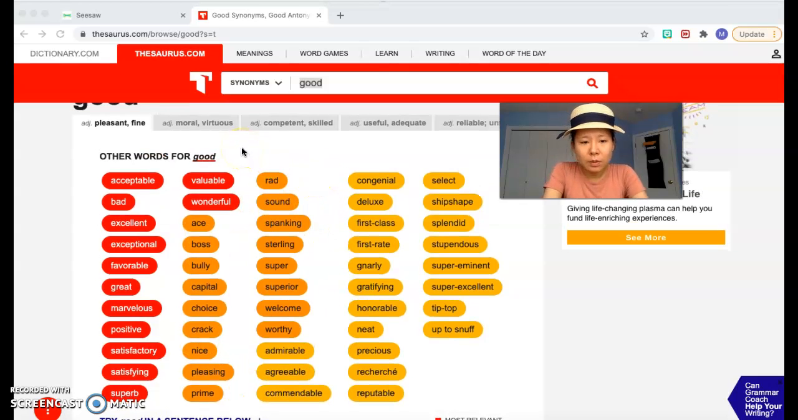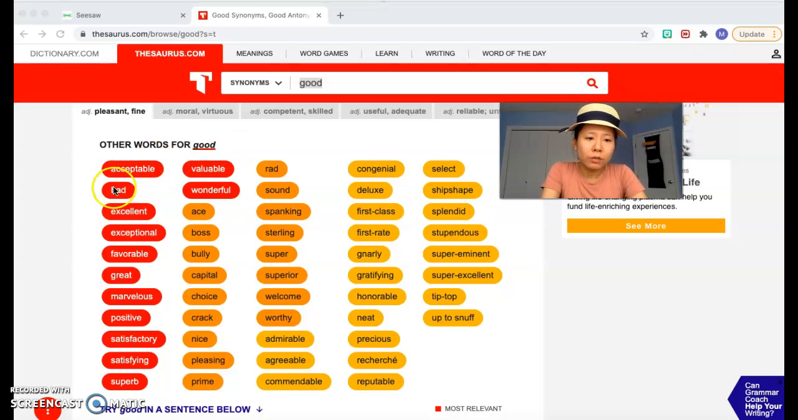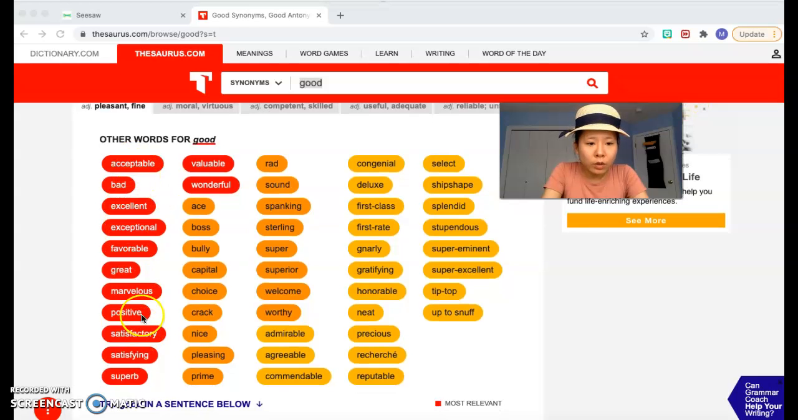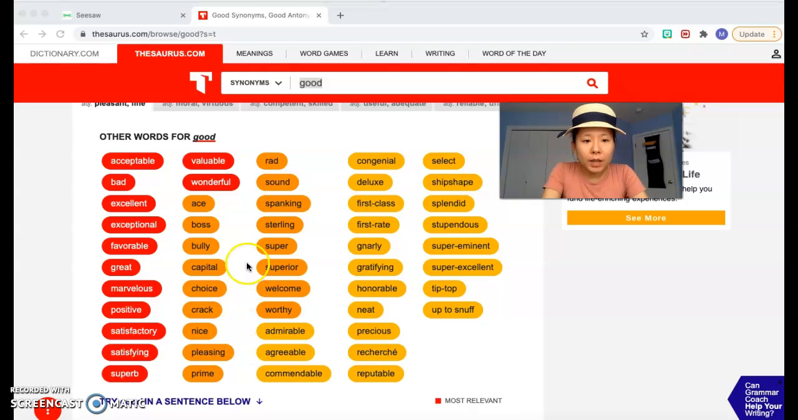All of those words can be synonyms for good. But sometimes this website makes mistakes too. Like for example, bad. We all know bad is not a synonym for good. It's the opposite of good, right? So look through the list of words very carefully, and then pick 4 words that you think are really good synonyms for the word good.